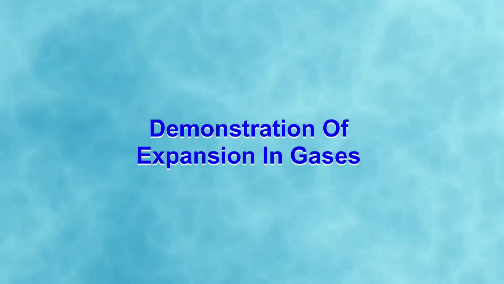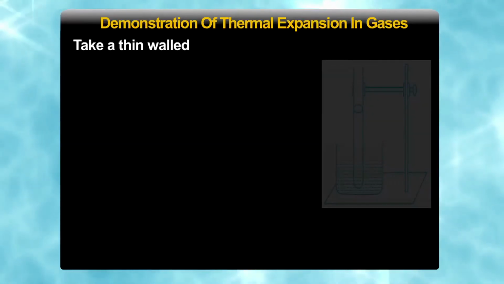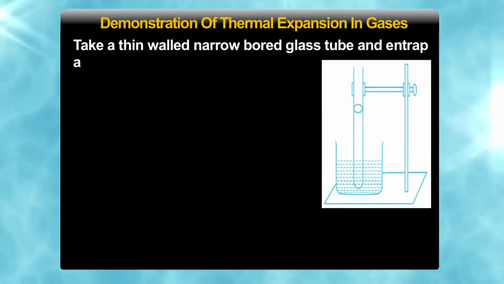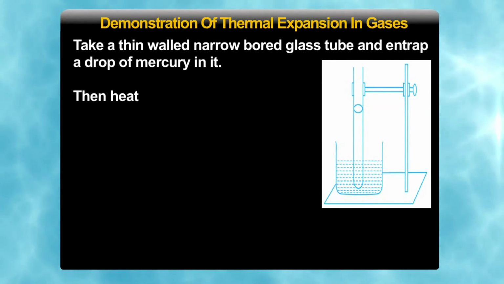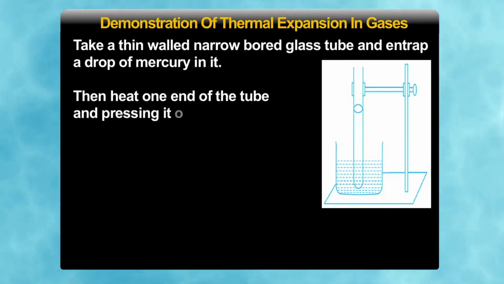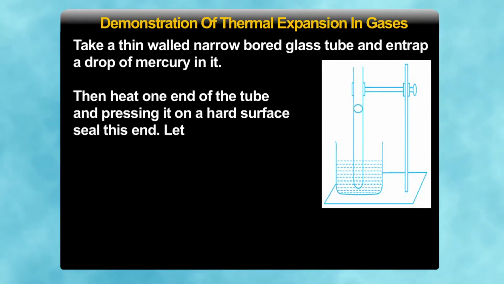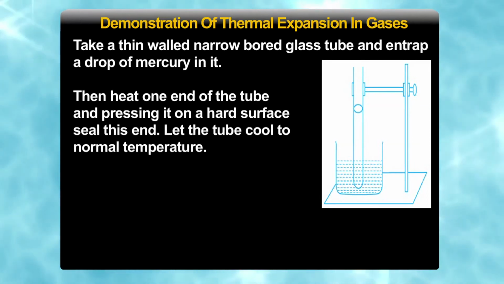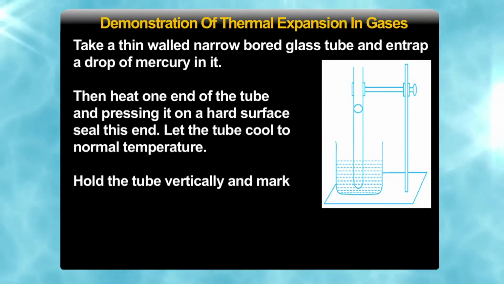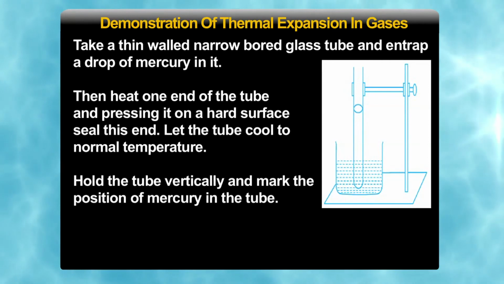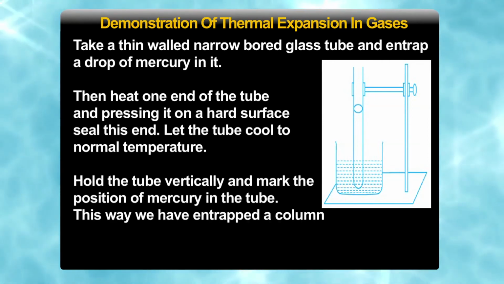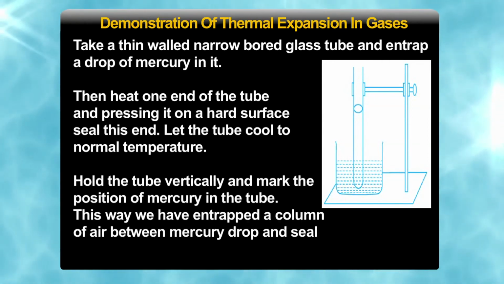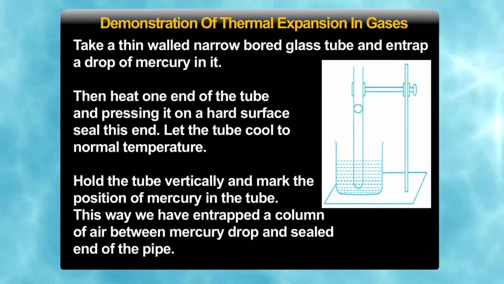Now, we have another activity to demonstrate expansion in gases. Take a thin walled, narrow bored glass tube and entrap a drop of mercury in it. Heat one end of the tube and press it on a hard surface to seal the end. Let the tube cool to normal temperature. Hold the tube vertically and mark the position of the mercury in the tube. This way we have entrapped a column of air between the mercury drop and the sealed end of the tube.